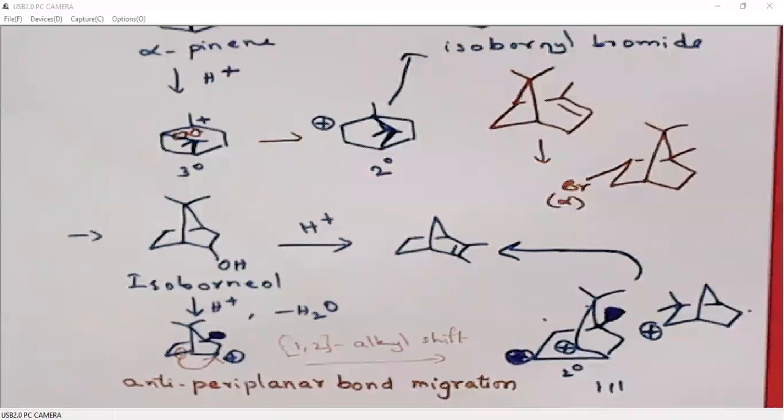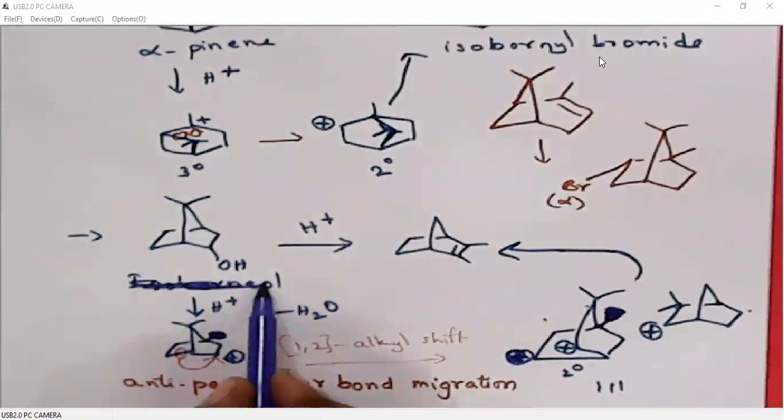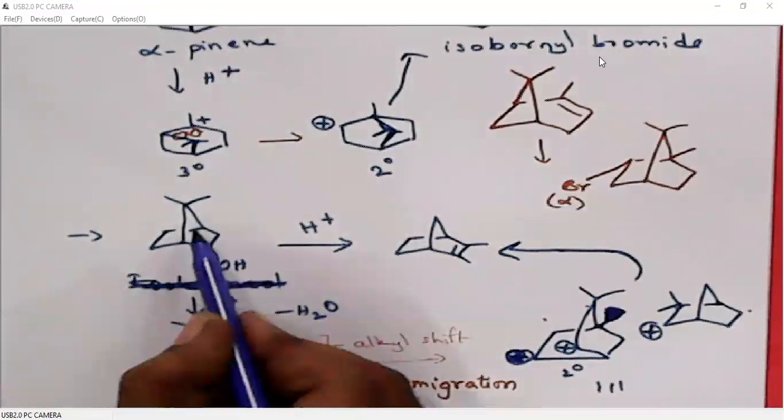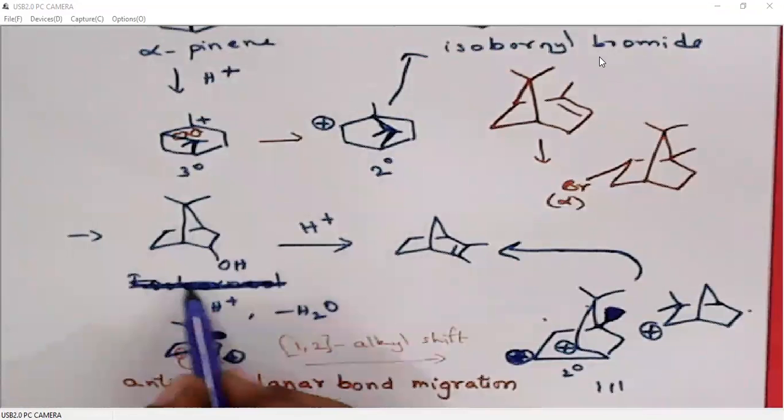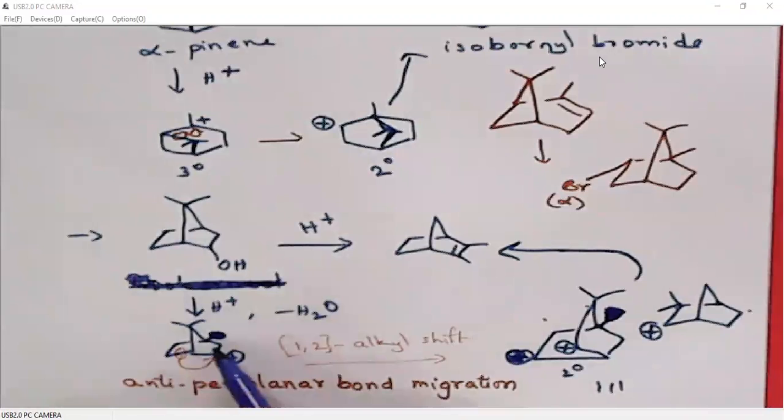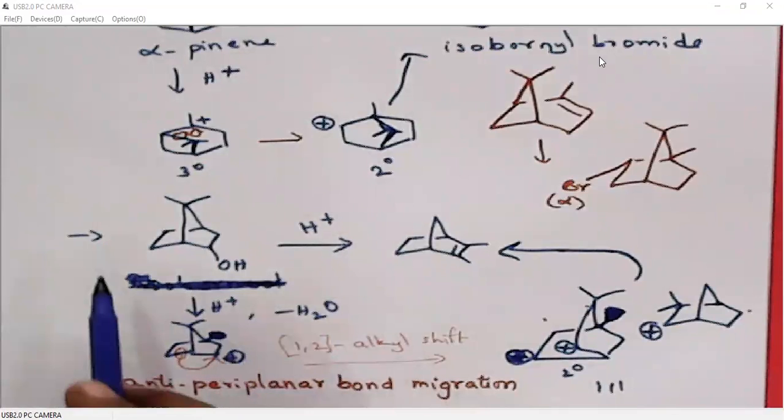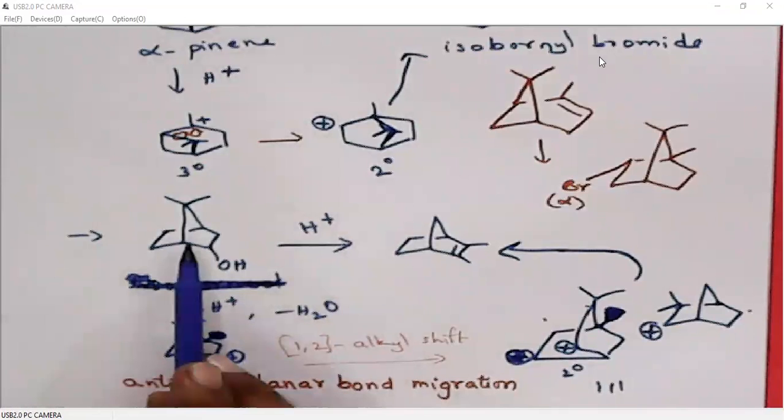So there was a mistake in nomenclature. It is not isobornyl. If there is a methyl group here, then we call it isobornyl. So that created a small confusion here. As I said, it is isobornyl. I have given a methyl group, but it is not. So without methyl group,